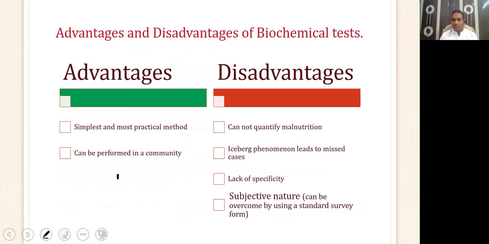As malnutrition shows the iceberg phenomenon, lots of cases will be missed if you just rely on clinical findings. They cannot quantify malnutrition, and they are subjective in nature. So a Dr. X might see this sign, but Dr. Y may not be able to see this sign. The advantages are it is simple, practical, and it can be performed at a community level. A large number of people can be tested at one time. So those are the advantages of clinical science.